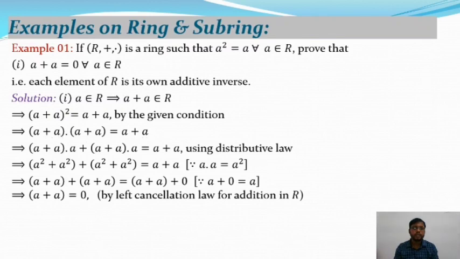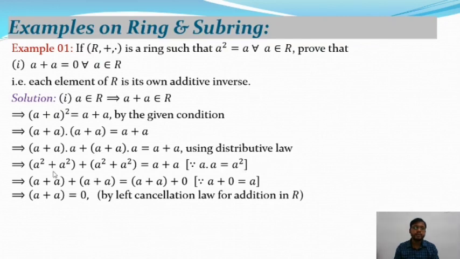And now applying the distribution law, from this equation we will get (a plus a) dot a plus (a plus a) dot a, and it is equal to a plus a. So in that case we use the distribution law. After multiplying we will get a dot a equals a square, as well as a square plus a square plus a square plus a square, equal to a plus a. So in that case a dot a is equal to a square.